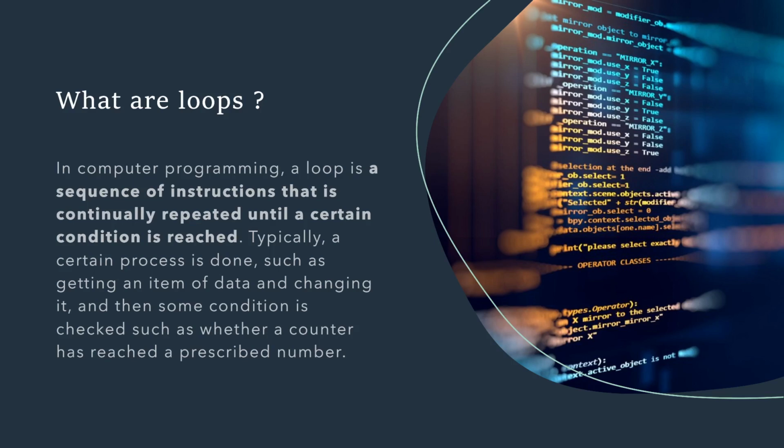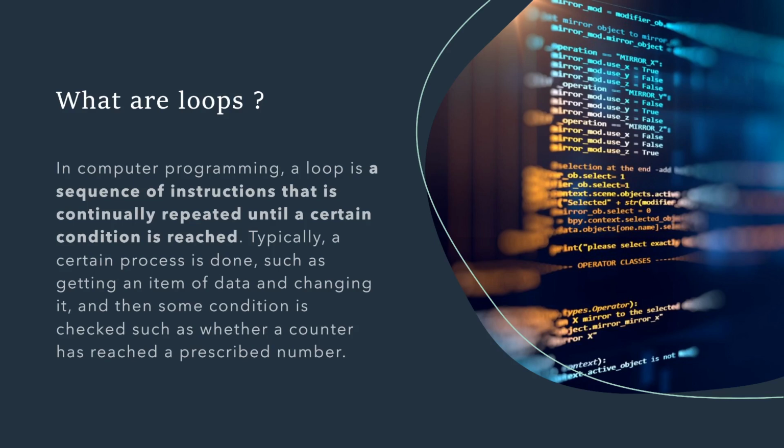So what are loops? In computer programming, a loop is a sequence of instructions that is continuously repeated until a certain condition is reached. Now, what does this mean? When you hear of a loop in general, what comes to your mind is a thing which is getting repeated again and again. As the name suggests, in programming also this is the case, but a little bit different.